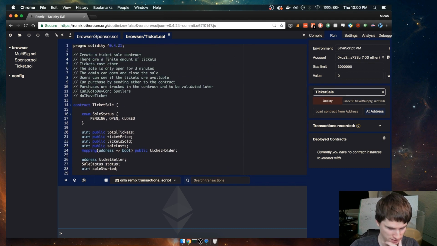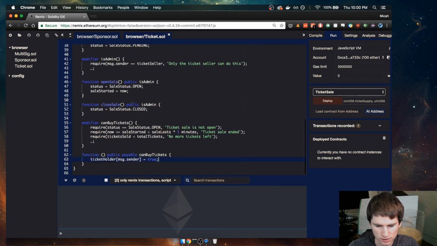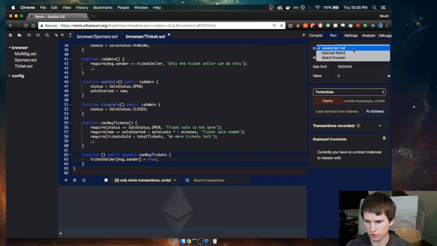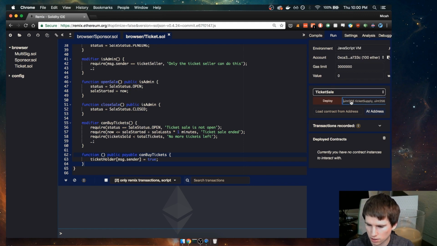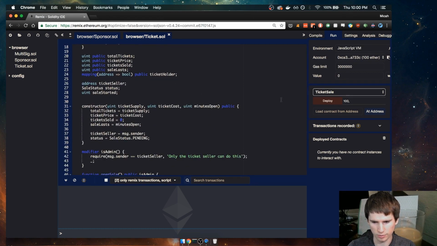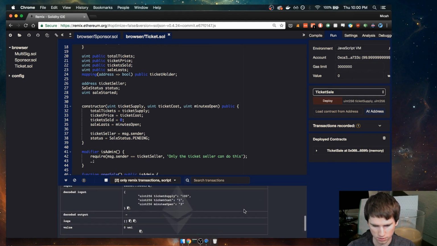What else do we have in our list? Users can see if tickets are available. The admin can open and close. Let's go ahead and try this out and see what it looks like. So I'm on the JavaScript VM here. No compile errors. We're going to fill in the ticket supply. Let's do 100 tickets. The other thing that we need to supply is a ticket cost. Let's do one wei. And the minutes open, we'll do 3. Let's click deploy, see if it works. It has a check mark here that makes me think that it worked. Yeah, that all looks good.